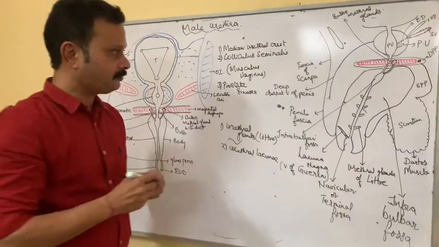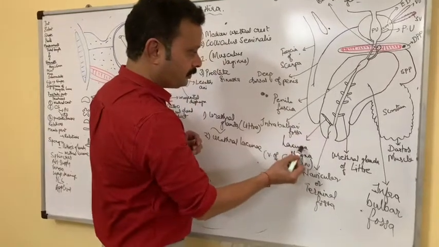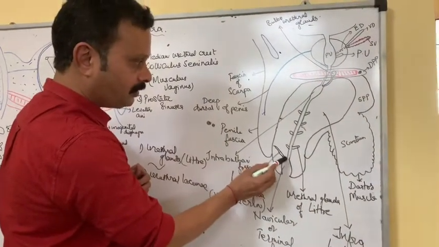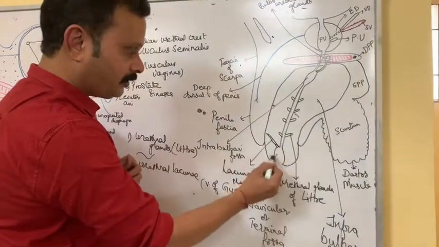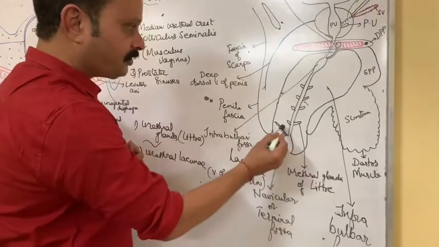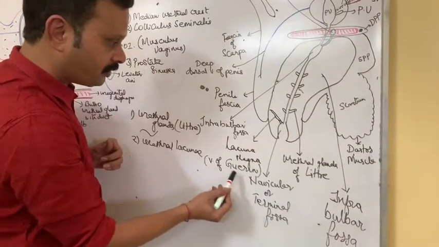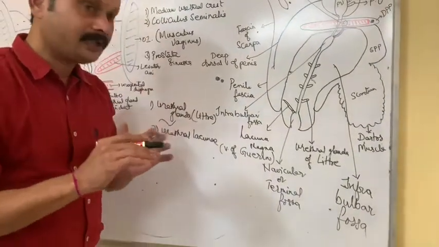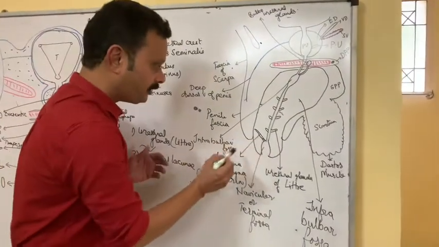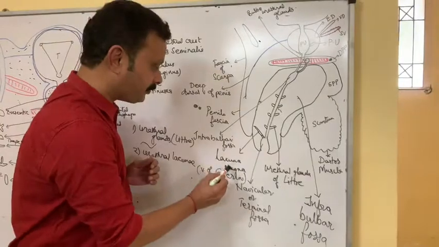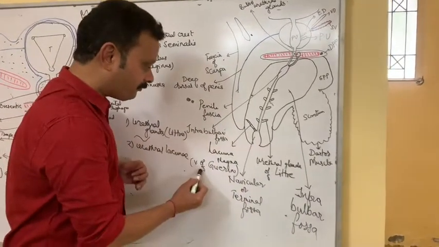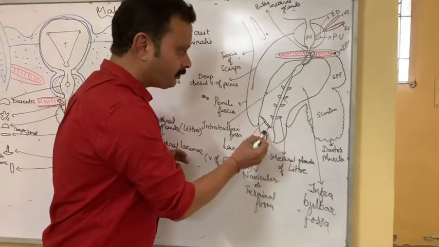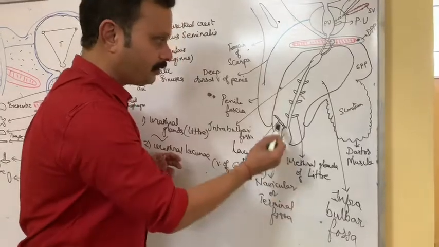One of the pits, which is longer, is called the lacuna magna, which is present along the dorsal end of the navicular or terminal fossa, and is guarded by a valve called the valve of Guerin. There are numerous urethral lacunae, of which one is larger, and that is called the lacuna magna, guarded by the valve of Guerin, situated along the dorsal aspect of the beginning of the navicular or terminal fossa.